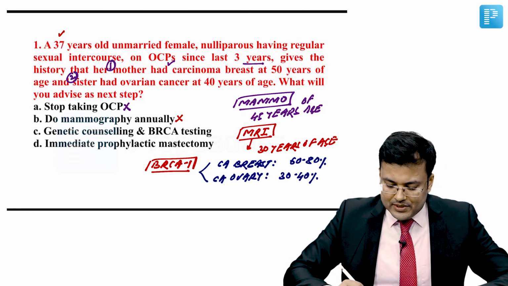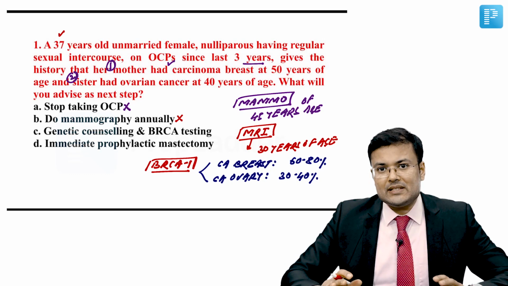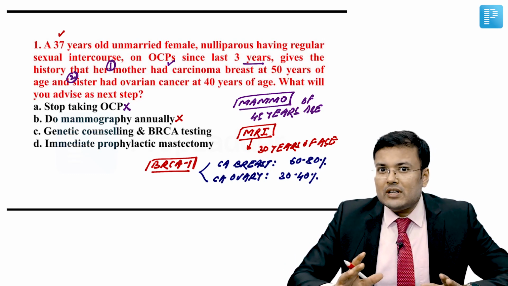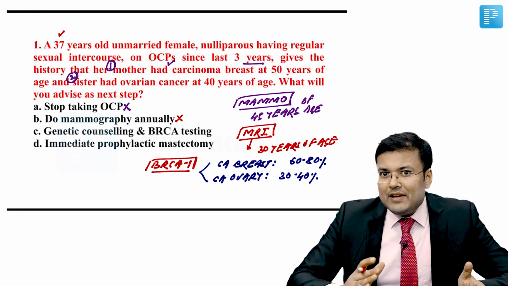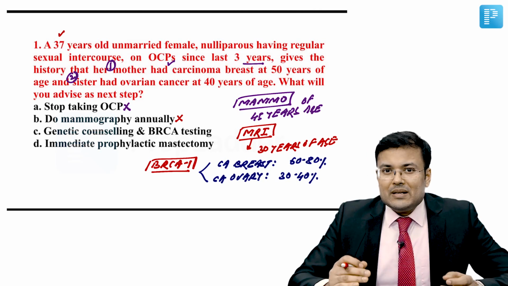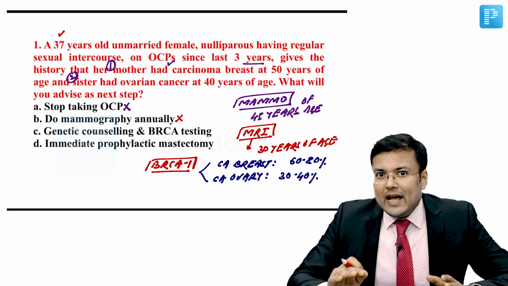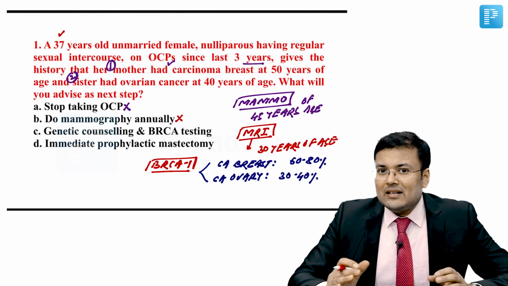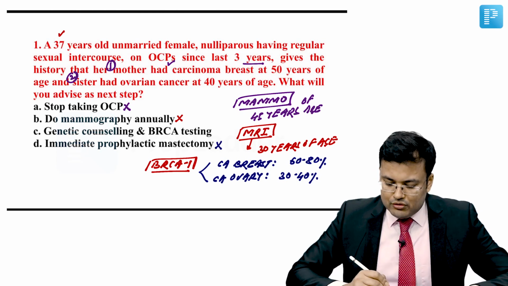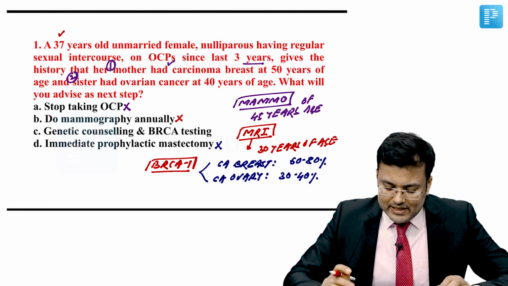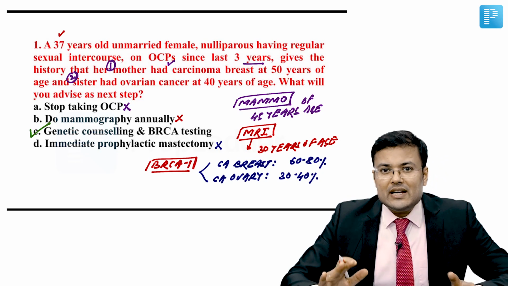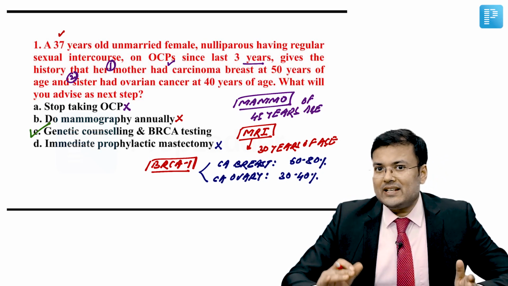Clear? Fourth option is immediate prophylactic mastectomy. No. First we have to confirm whether she is having BRCA mutation or not. If the patient is having BRCA mutation, after that only prophylactic bilateral mastectomy and prophylactic bilateral salpingo oophorectomy is recommended. So immediately we are also not going for prophylactic mastectomy. So what is the correct answer? The correct answer for this question is genetic counseling and BRCA testing.